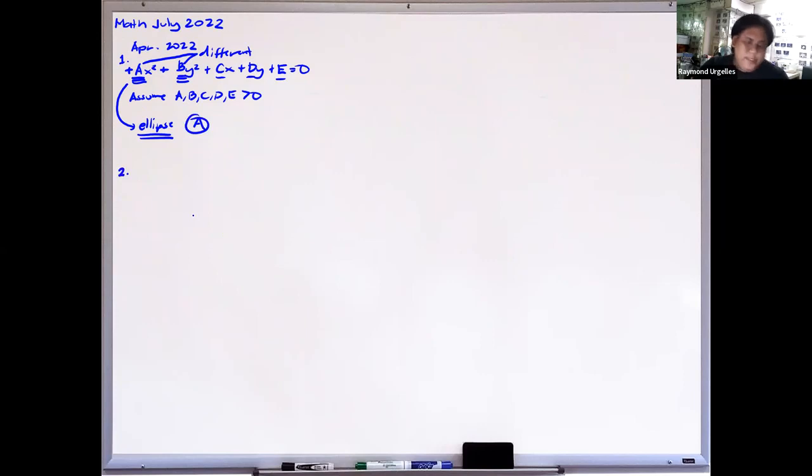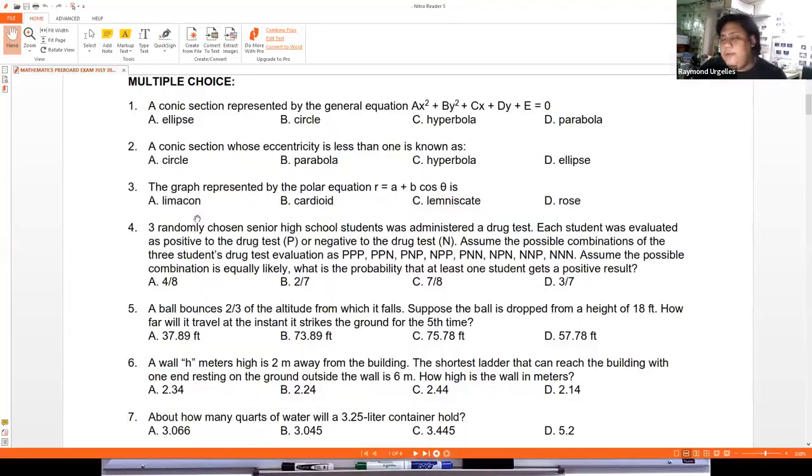Next, number 2. This problem is from our lecture in analytic geometry. A conic section whose eccentricity is less than 1 is known as blank.